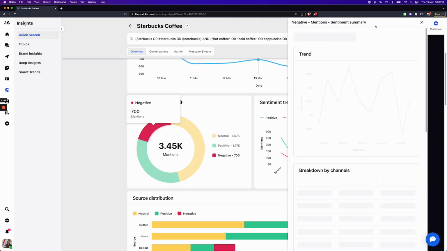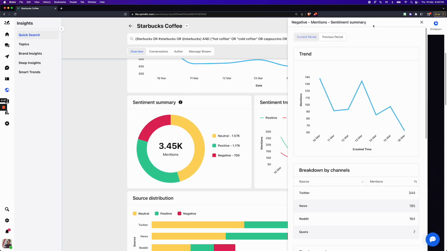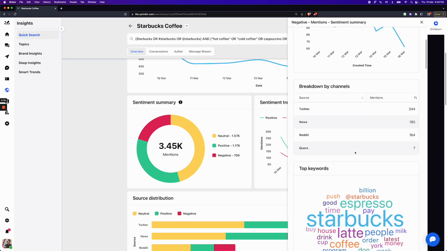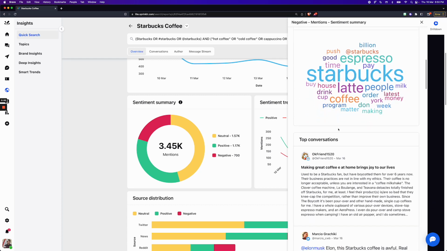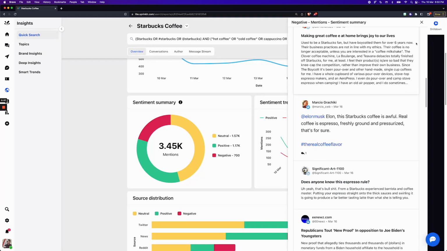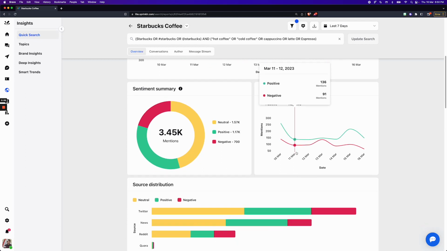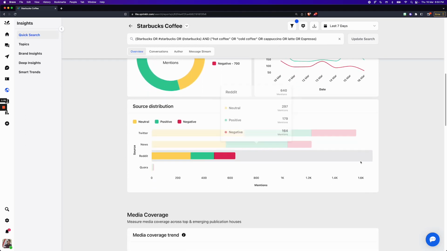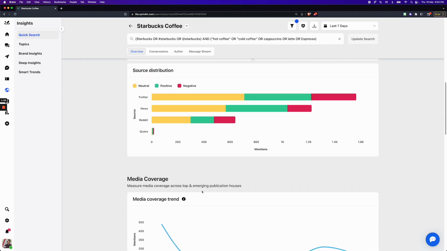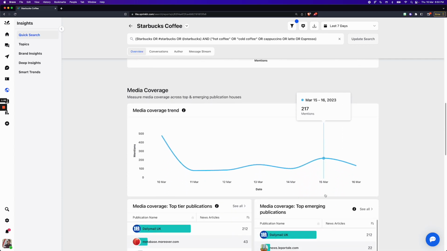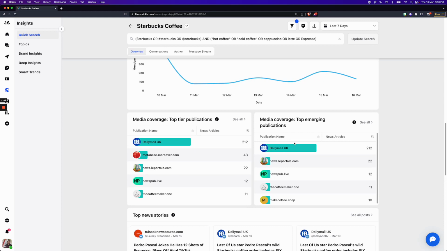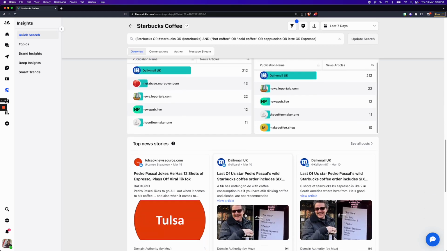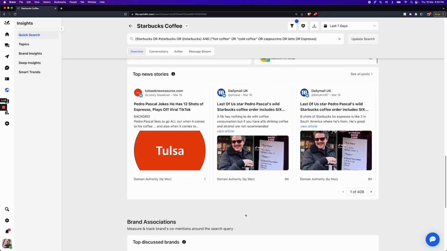I can click on this to see the negative mentions and their trend. What is the breakdown by different channels and the top keywords that are being used along with these negative mentions, and then the top conversations around it. Furthermore, I see the trend of sentiment, the source distribution, and the media coverage trend over time. You can also see the top tier publications, top emerging publications, and the top news stories that are covering this.